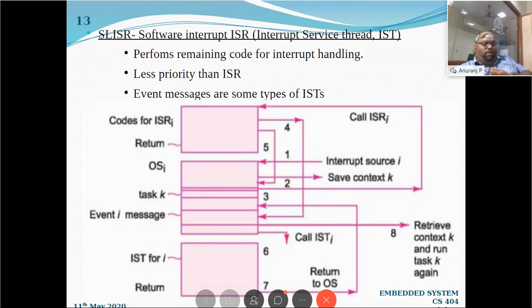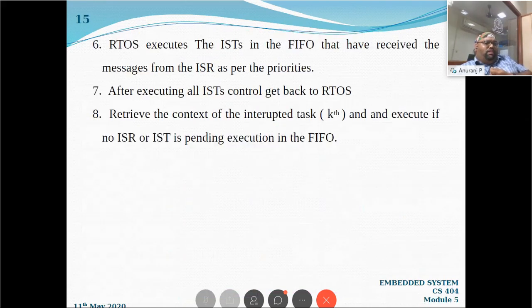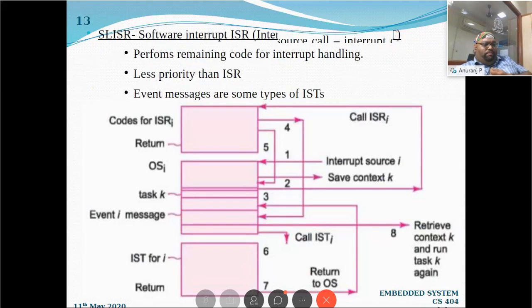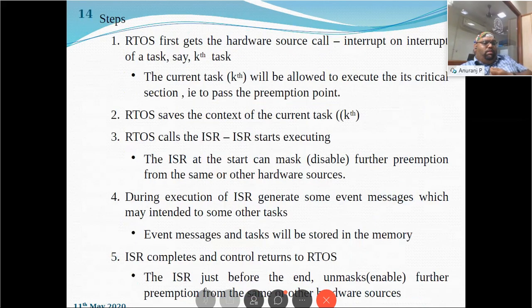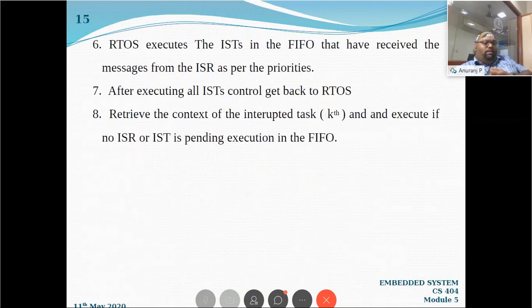You can see an arrow from the operating system into the IST. The operating system calls the corresponding IST. That is the 6th step. And in the 7th step, after executing all ISTs, an ISR may have invoked more than one IST, obviously. All those ISTs will be executed in some FIFO order or some priority order. Then after executing all ISTs, the control goes back to the RTOS. That is the 7th step that you can see. Control is back to the operating system.